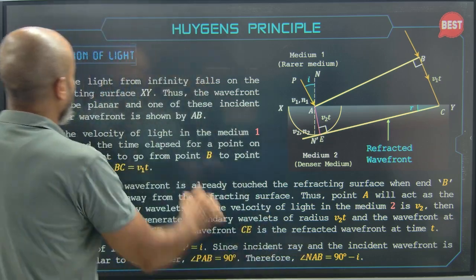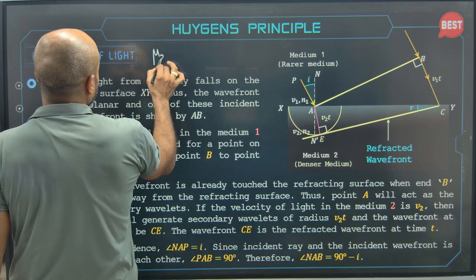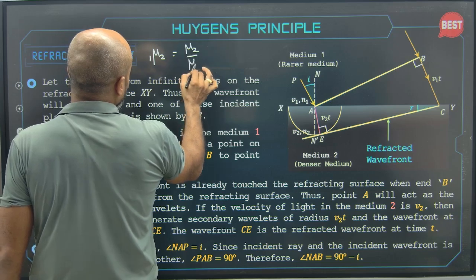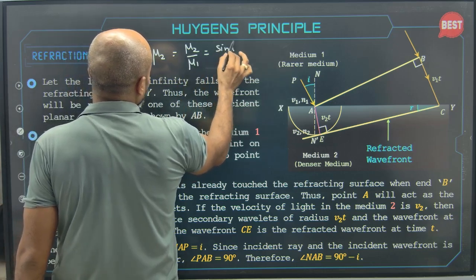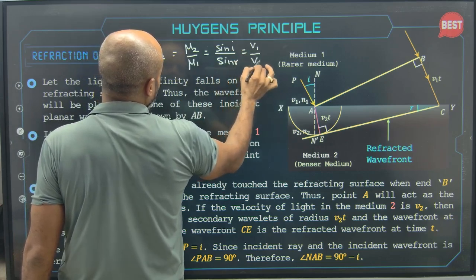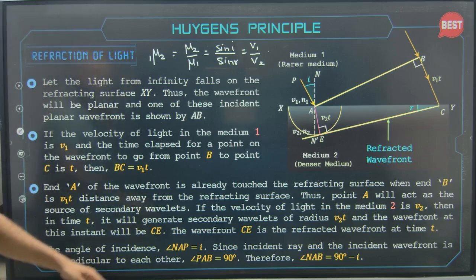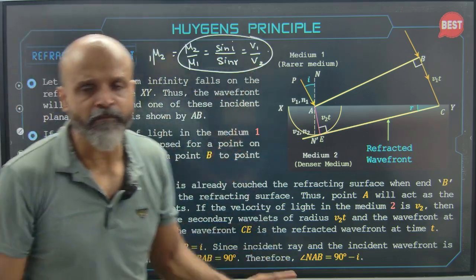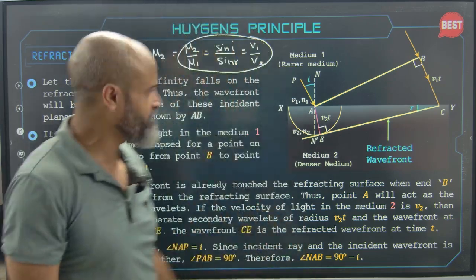And Snell's law of refraction states that the refractive index of the second medium with respect to the first, mu2 by mu1, is equal to sine I upon sine R, is equal to velocity of light in medium 1 upon velocity of light in medium 2. If we are able to prove this by wave theory, then we are actually proving Snell's law of refraction by wave theory.